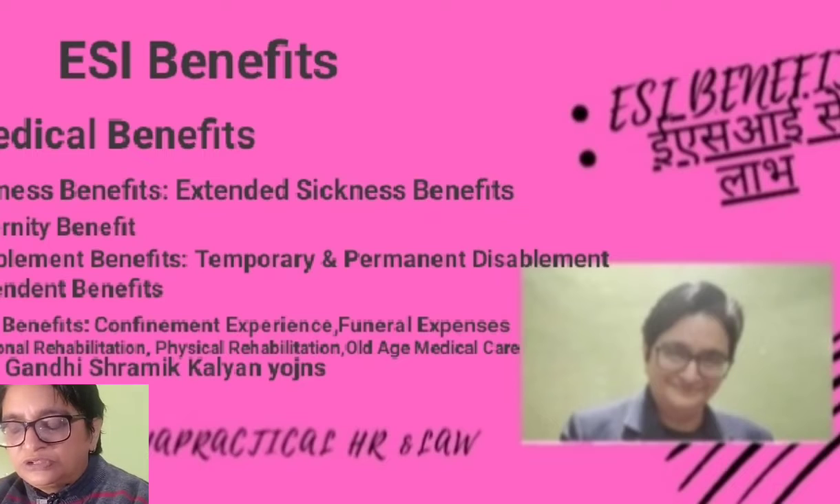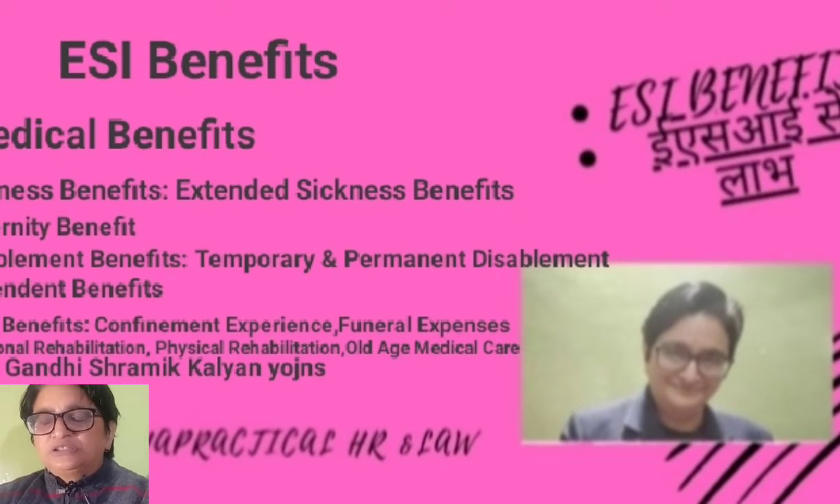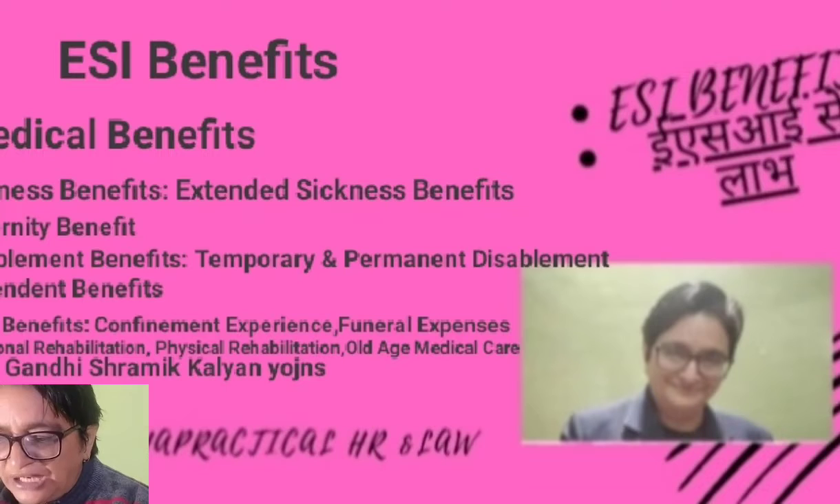Next is the permanent disablement benefit. Yes, if an insured person becomes permanently disabled due to the course of his employment or on duty, he or she is provided a monthly allowance equal to 90% of his wages for his whole life. Okay. Next is the dependent benefit.